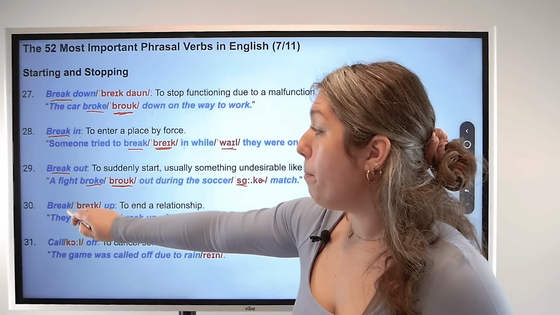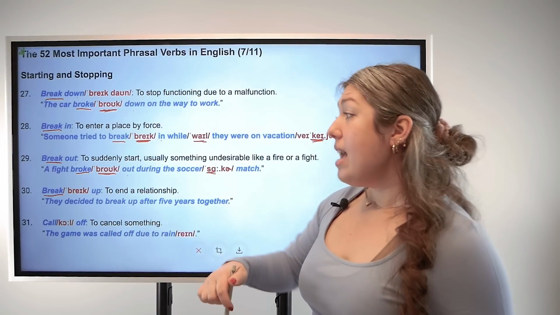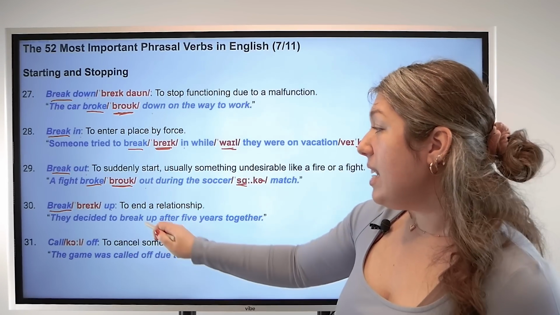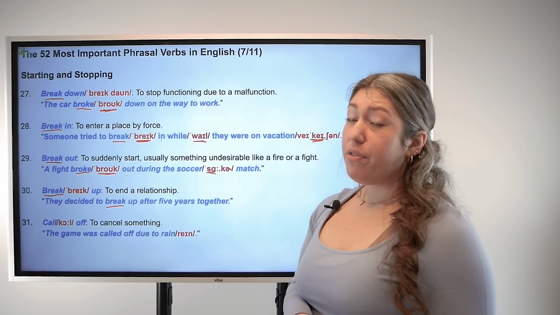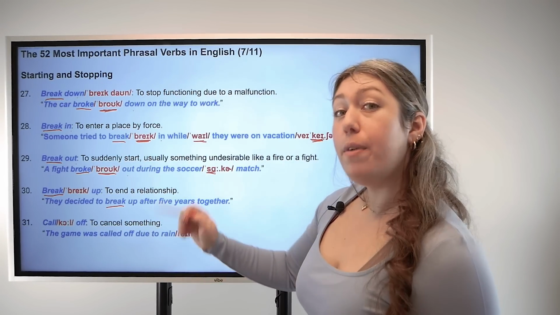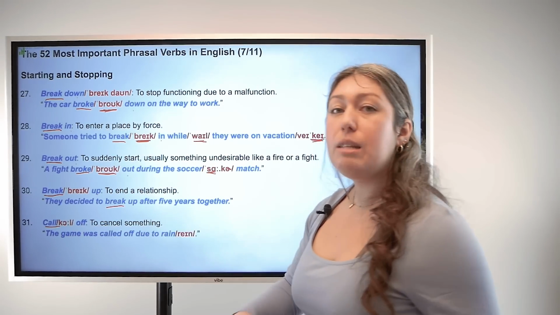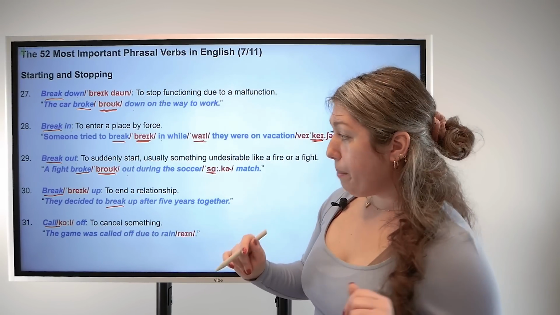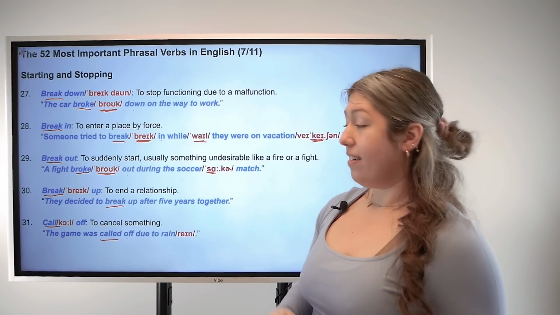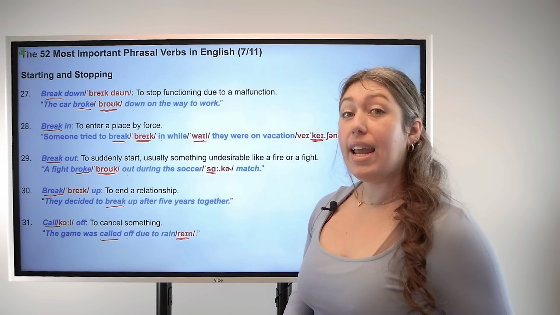Number 30, break up. Base verb break, particle up. This means to end a relationship. For example, they decided to break up after 5 years together. And 31, call off. Base verb call, particle off. This means to cancel something. For example, the game was called off due to rain. And remember to pronounce rain, rain.